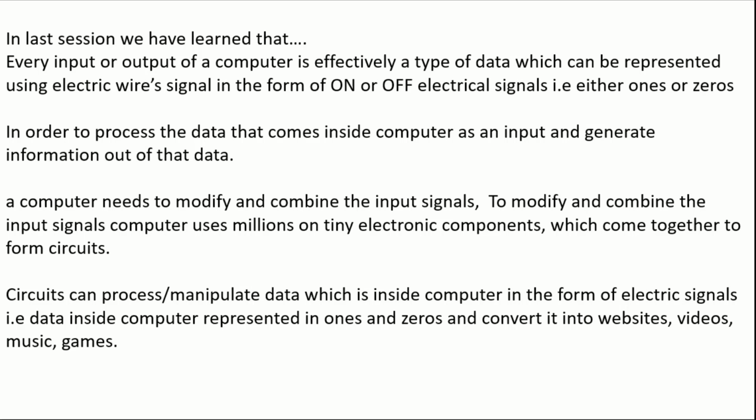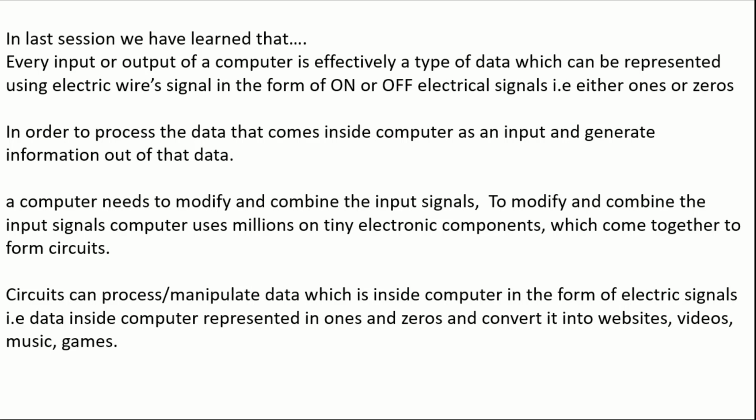So what is this part exactly? First, input devices will accept data from the outside world, convert it into binary, and store that data in storage. Now this data, which is in binary format, has to be manipulated.